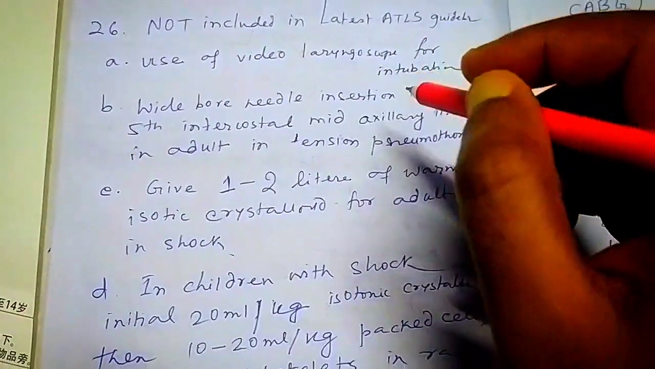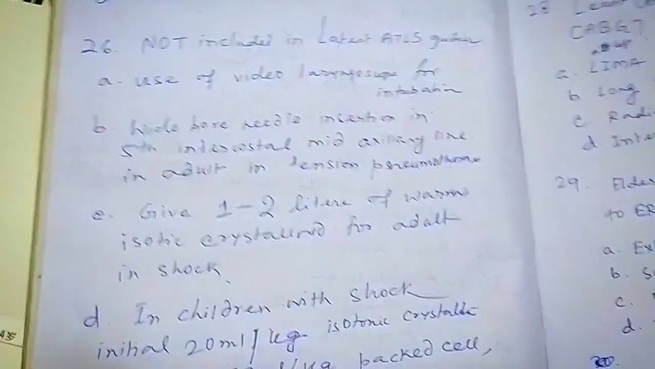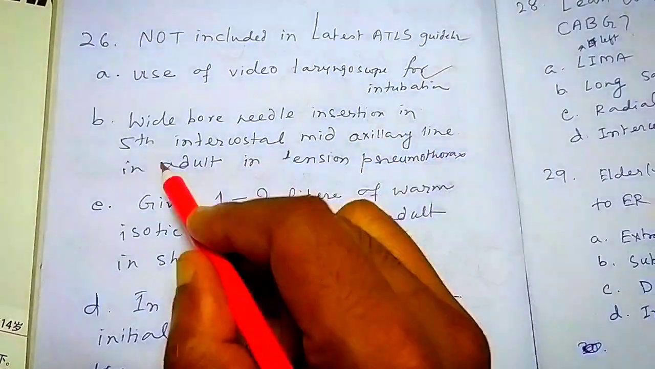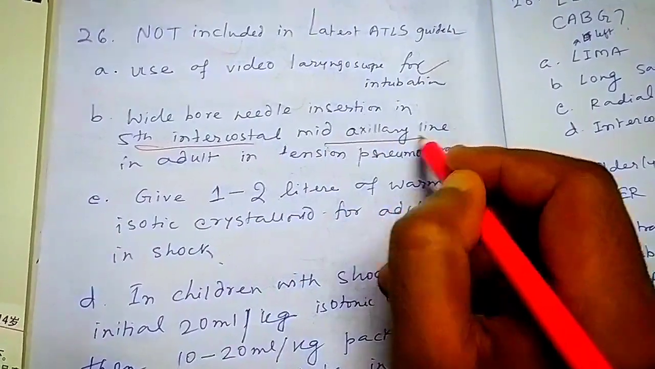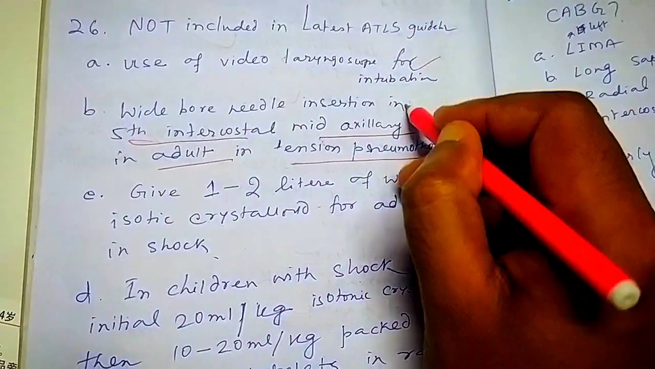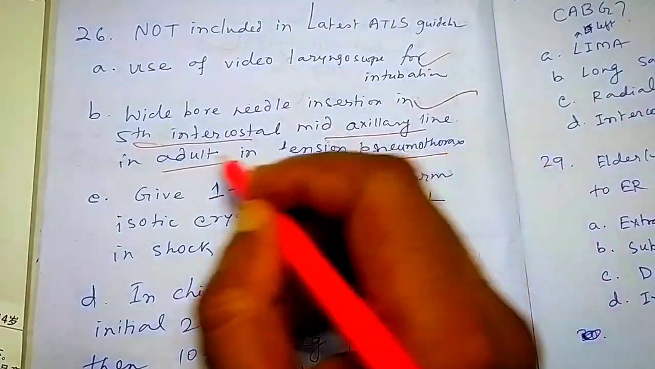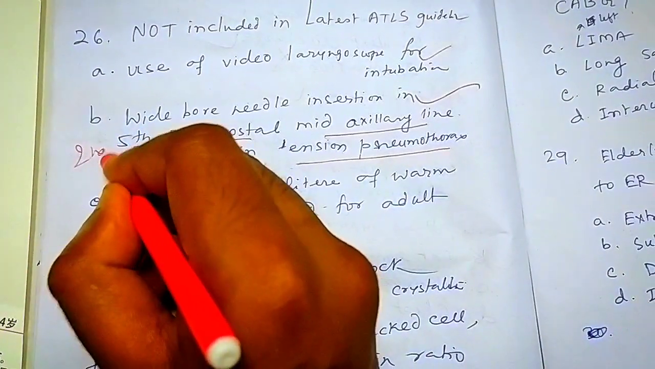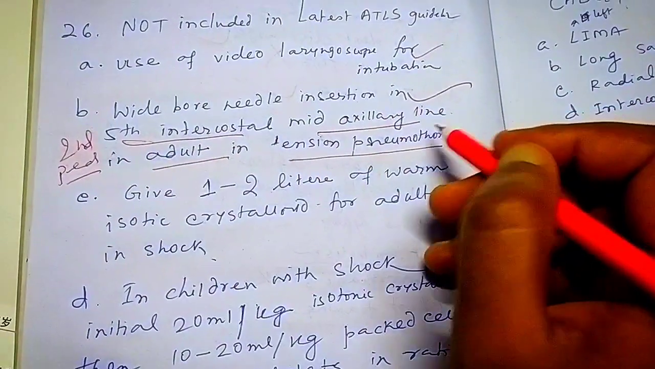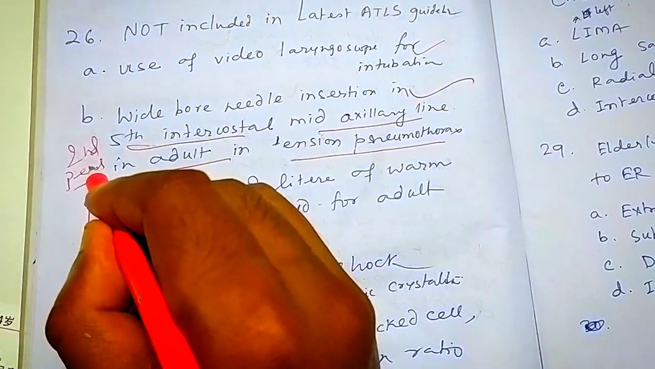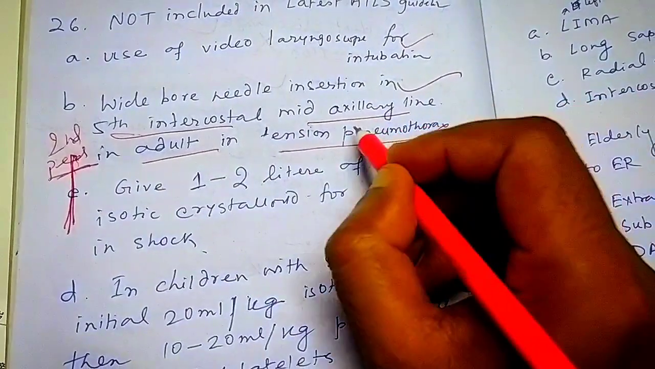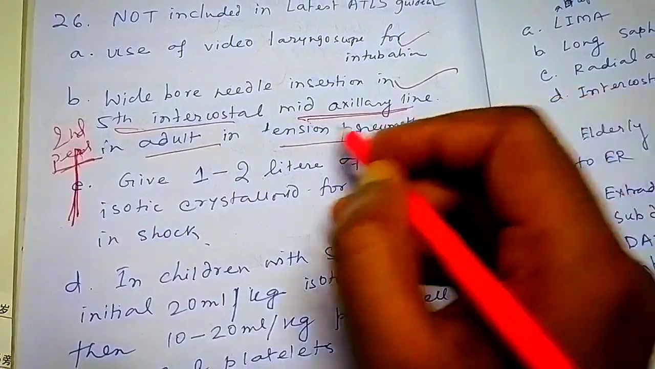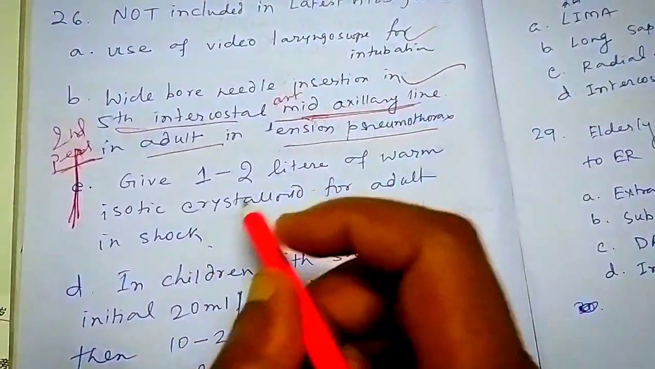So latest ATLS guidelines, let us learn. Use of video laryngoscope for intubation, correct. Wide-bore needle insertion, 5th intercostal, mid-axillary line, adult, for tension pneumothorax, correct. So always remember, for tension pneumothorax, in case of adult, 5th intercostal, and in case of children, it is 2nd intercostal in pediatric patient, remember. In pediatric patient, mid-clavicular line. But in case of adult, it is anterior to mid-axillary line. So this is also correct.